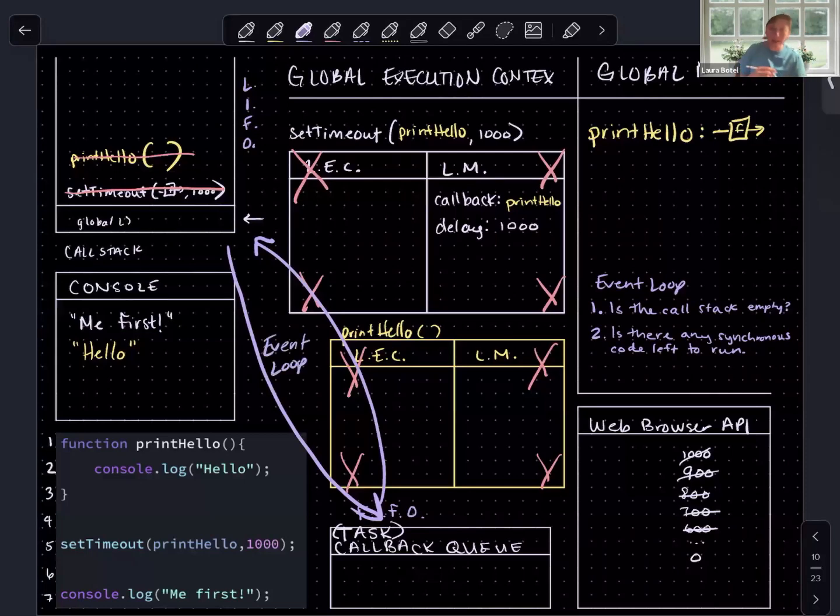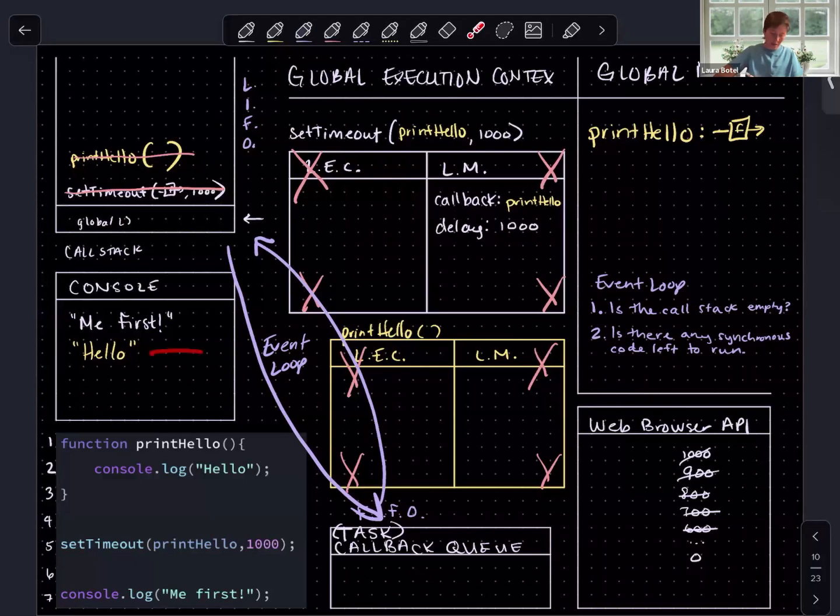Okay, so the event loop is super important. This is how we are synchronizing, how we are coordinating this asynchronous functionality in JavaScript, which again is a single-threaded synchronous language. This is a lot to take in, so take a moment and think about these things. What did you expect to be logged to the console first?